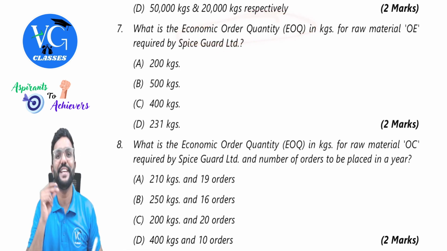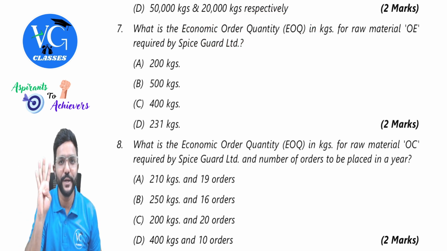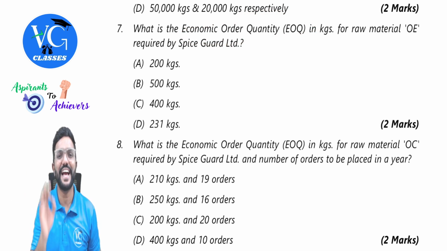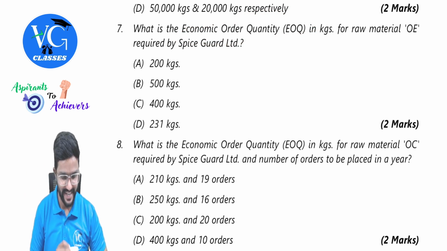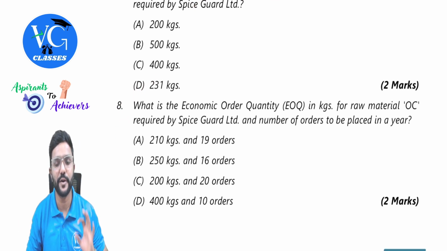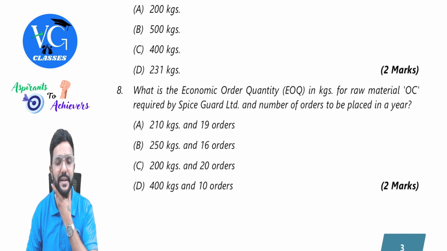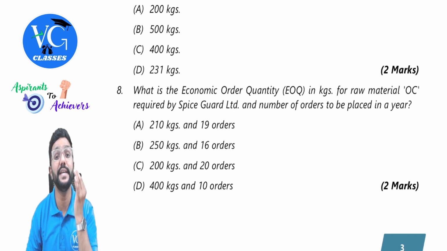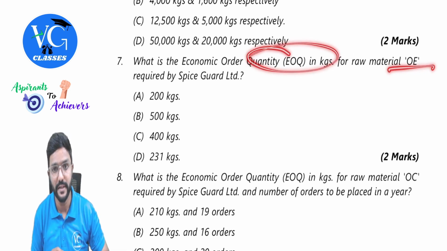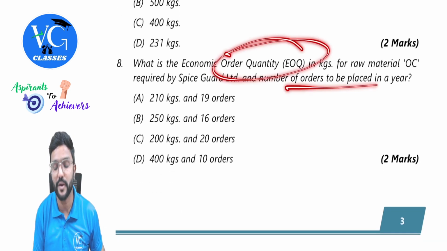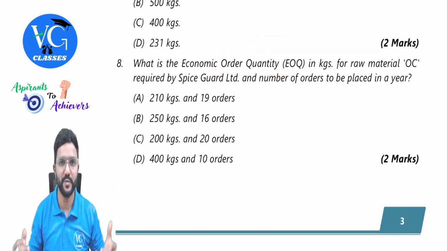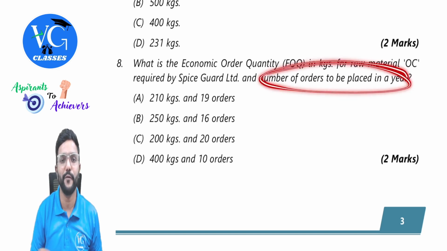What is the formula to calculate EOQ? Square root of 2 into annual demand into ordering cost per order, the whole divided by carrying cost per unit per annum. Yes, sir. EOQ. Next, what is the economic order quantity in kgs for raw material OC required by Spice Guard Limited and number of orders to be placed in a year? Here they have asked only EOQ for this raw material, whereas here they are asking EOQ along with number of orders. So simple. Annual demand divided by EOQ, which is nothing but the lot size, will give us number of orders.